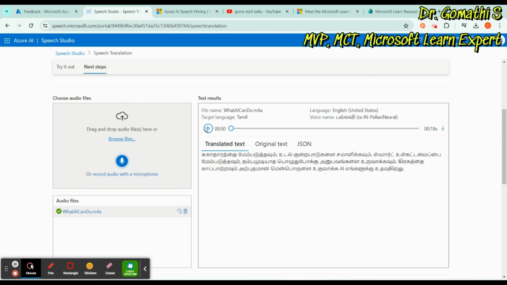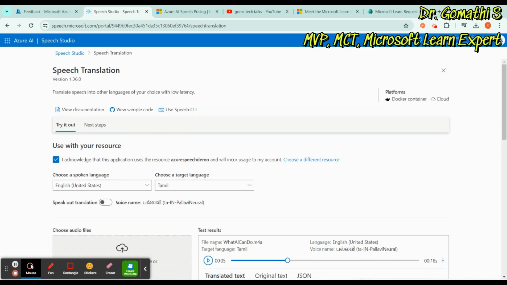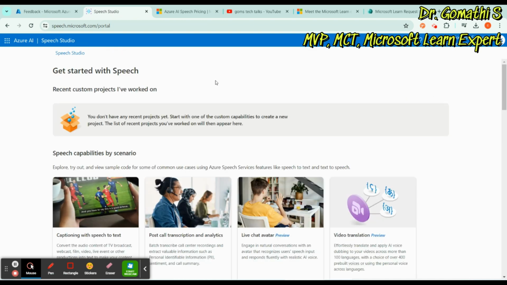Let us play this. The same thing, but it has been translated into Tamil. Likewise, you can use the API and use this particular speech translation service in any of your applications. It's very easy to use.